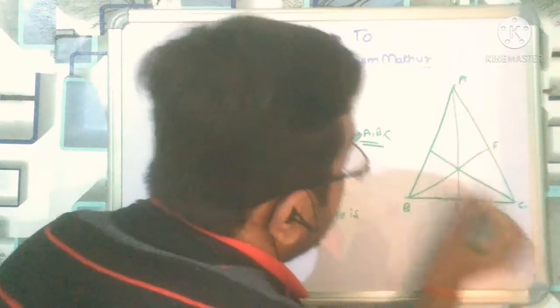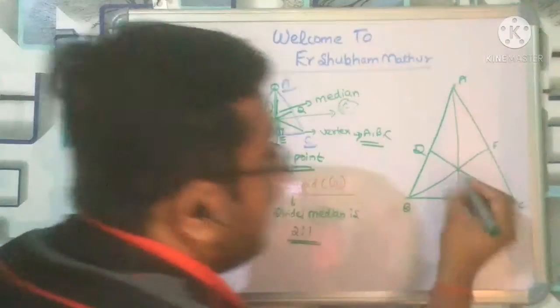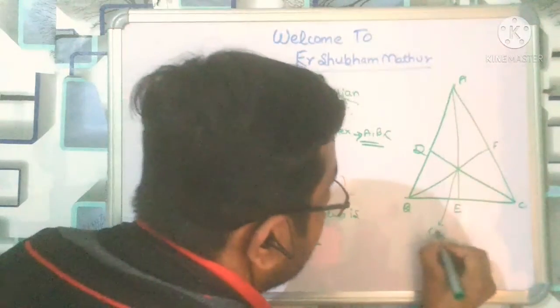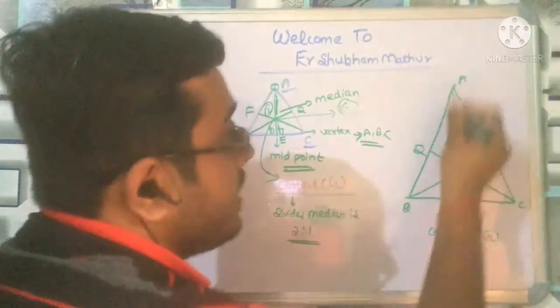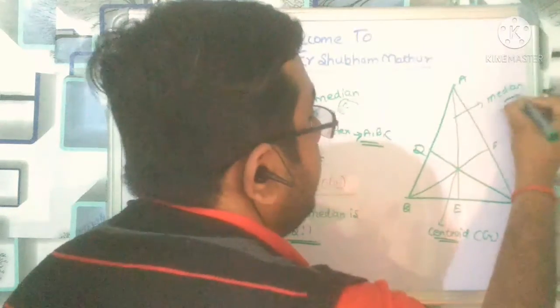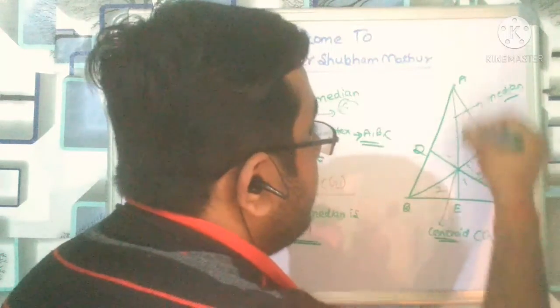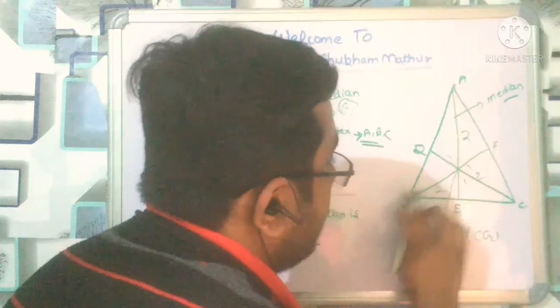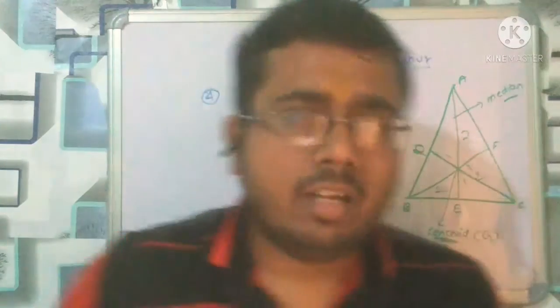Write F, C, D, right? And this is called the centroid. Now you see, this centroid divides the medians of the triangle in 2:1. See, this is the larger portion, this is the smaller portion, larger portion, smaller portion, larger portion, smaller portion. So, centroid, you write, I am not going to write now, okay?